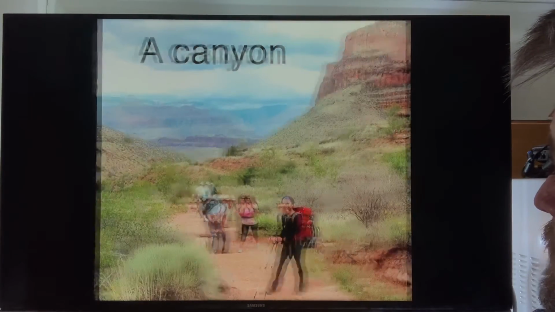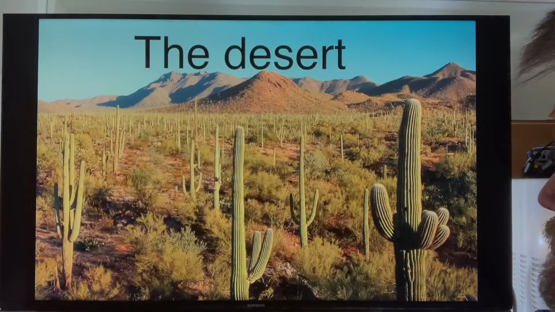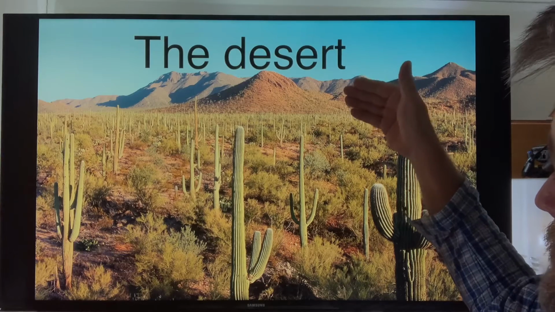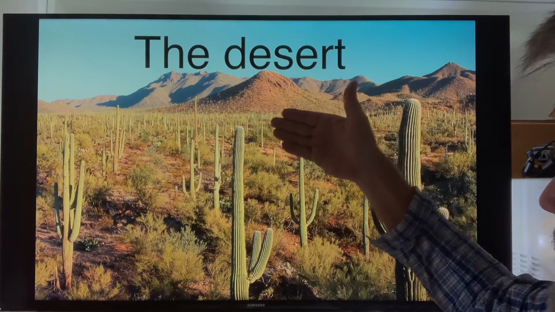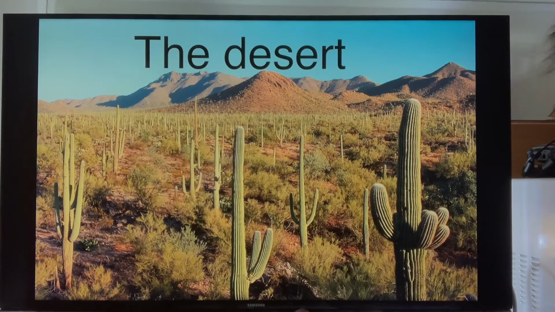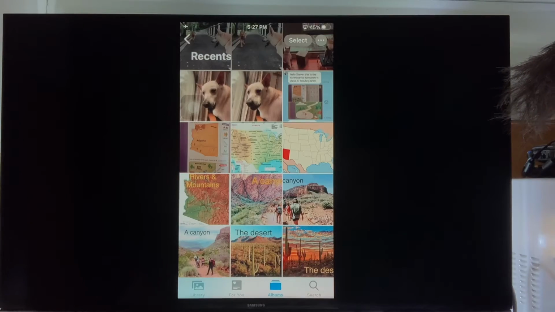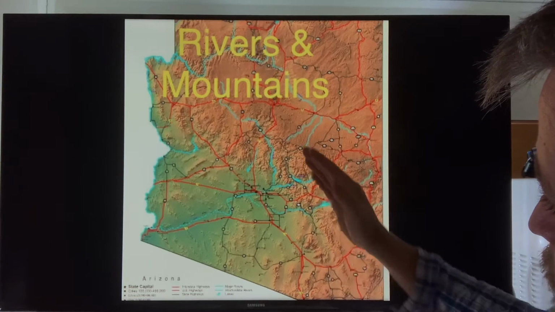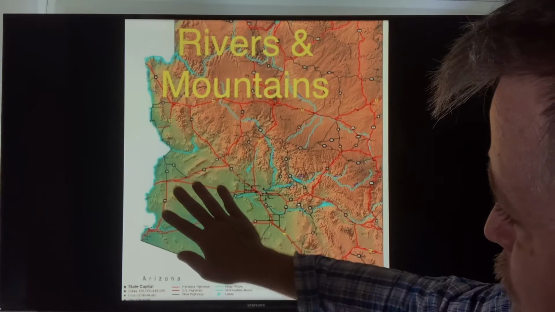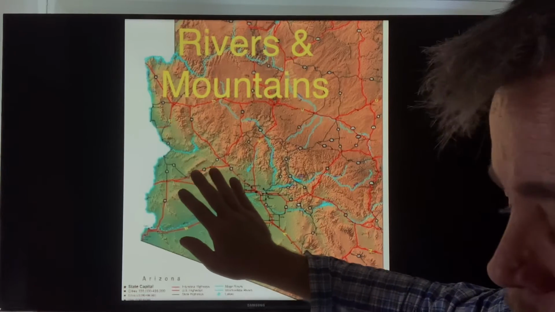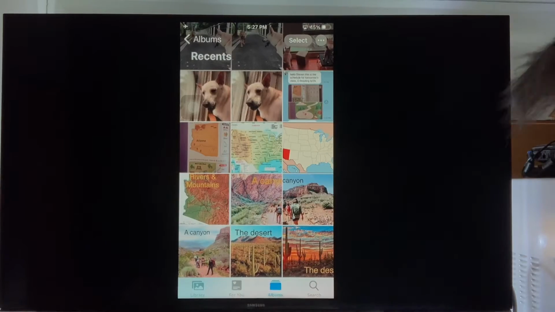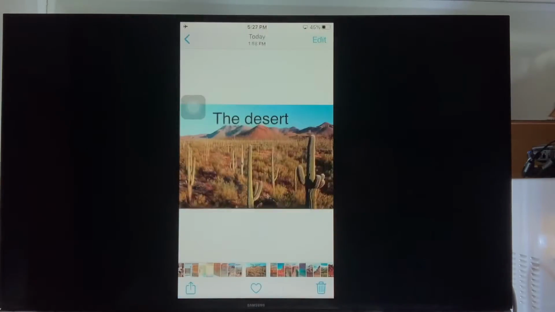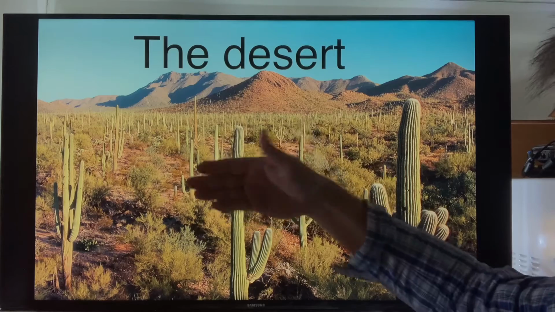Canyon. Walking through the canyon. Now, if the canyons are over here at the mountains, and then when you walk away from the mountains, okay, like I showed you on the map, remember, the brown is the mountains, and when you go away from the mountains, all the green, there's no mountains. Okay, so if there's no mountains, over here, away, there's no mountains here.